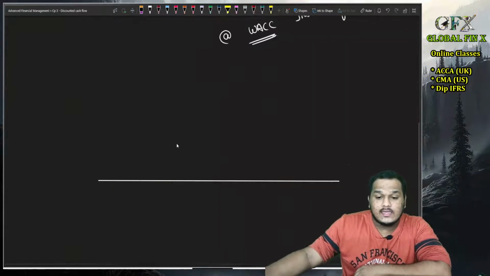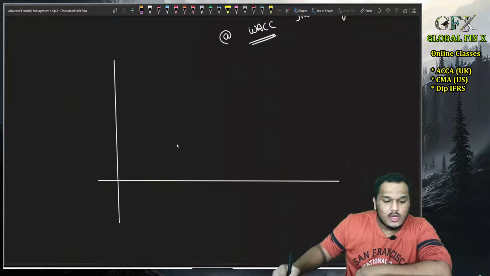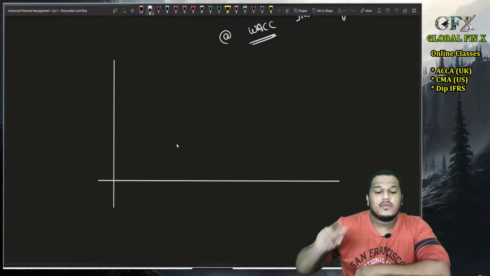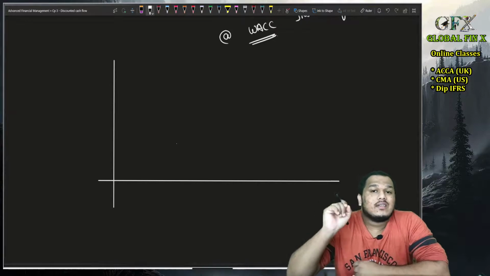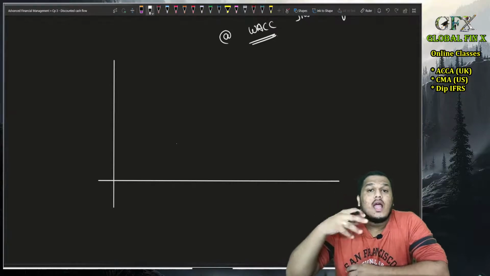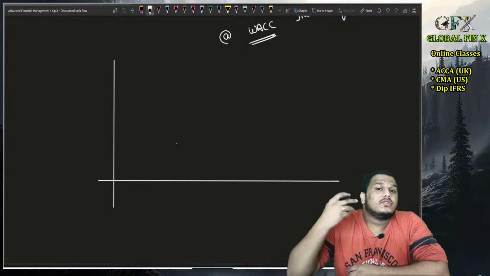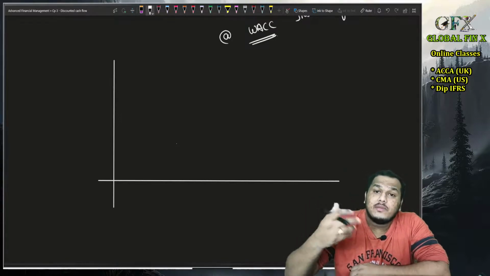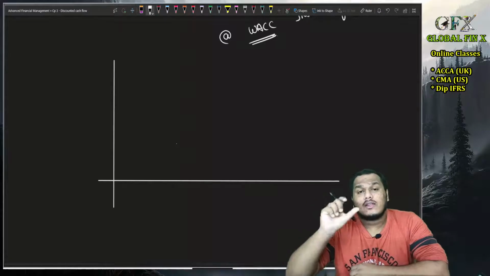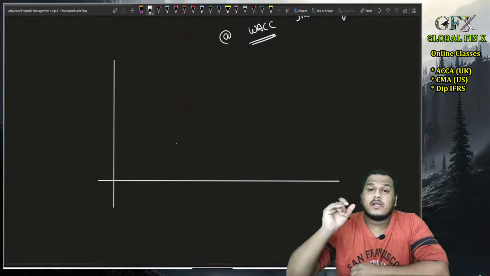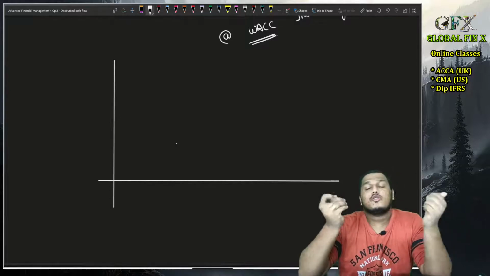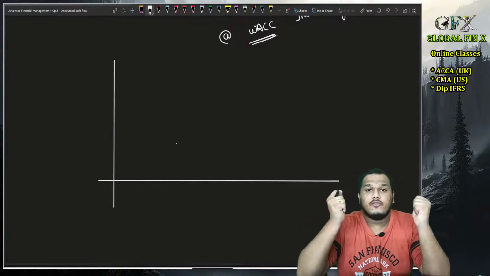To understand that, let me show you a small graph maybe. Sir, what is IRR? IRR is the point where our NPV becomes zero, isn't it? It is the discounting rate where NPV becomes zero. In another language, present value of outflows should be equal to present value of inflows, correct?